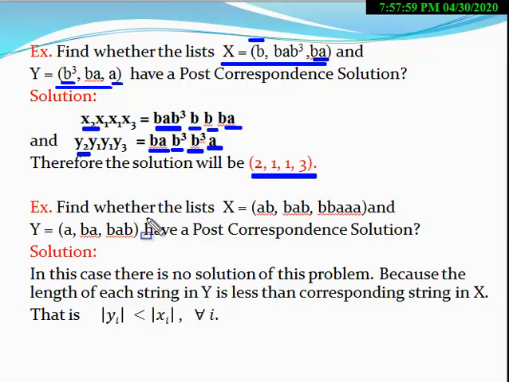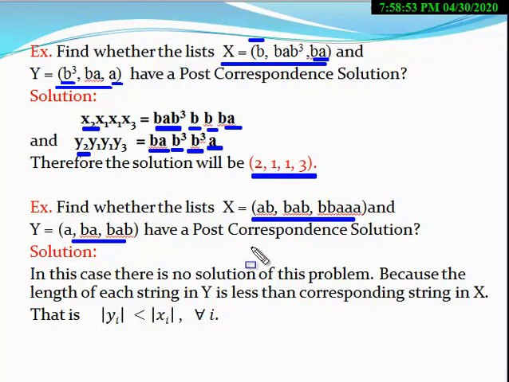Now let us come to the next example. Here x equal to this and y is this. You have to find out whether this Post Correspondence Problem has a solution or not, right? Clearly the length of each item in Y is less than the length of each item in X. Length is 2, here length is 1. Here length is 3, here length is 2. Here length is 5, here length is 3. So clearly the length of each item in Y is less than the corresponding item in X.